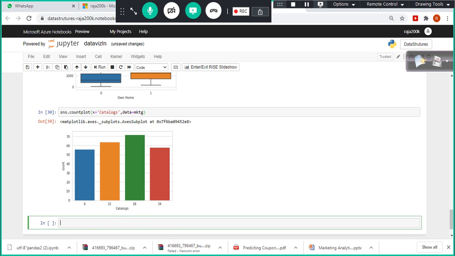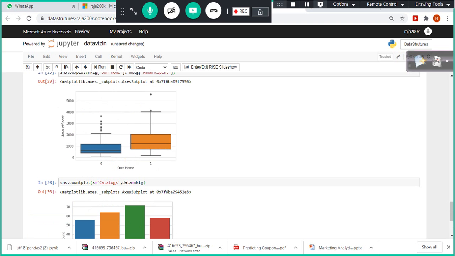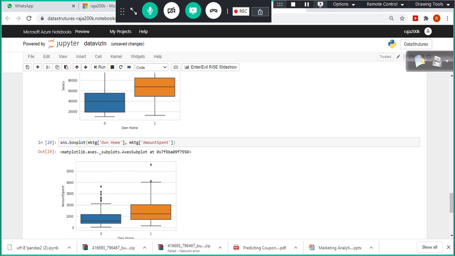Okay. And now is there any way I can combine this with something else? Did I send more catalogs to those people who own the house and those people with higher salary? So I can combine that also. So how can I combine that? We have an option available in SNS, the Seaborn package, using which you can plot it. We have something called hue. Hue option is available, using which we can find out.